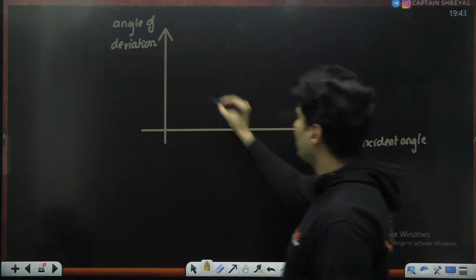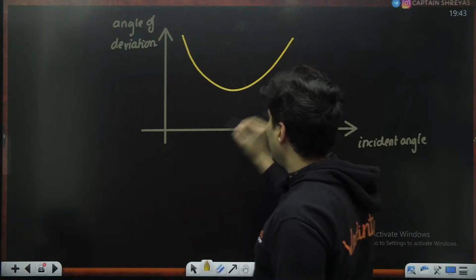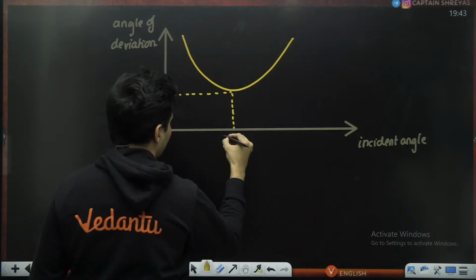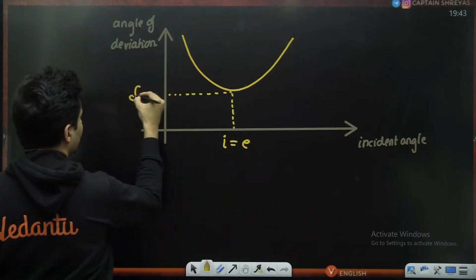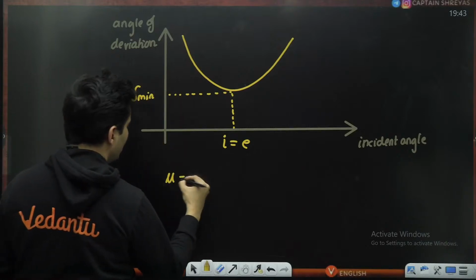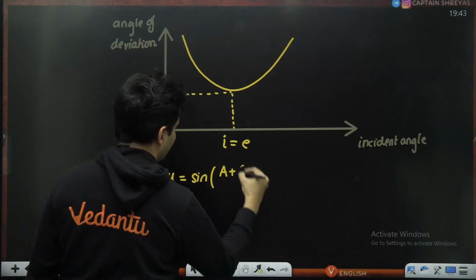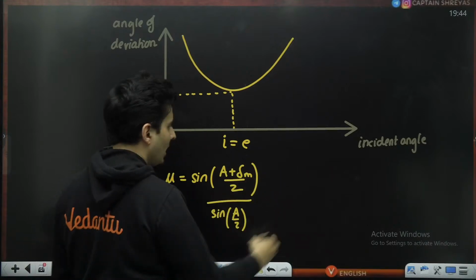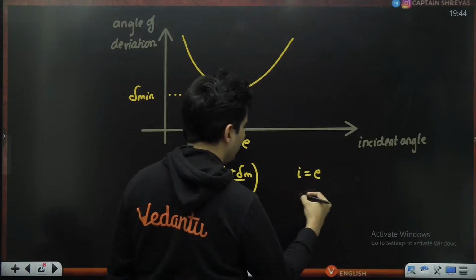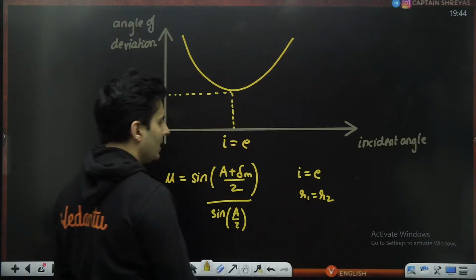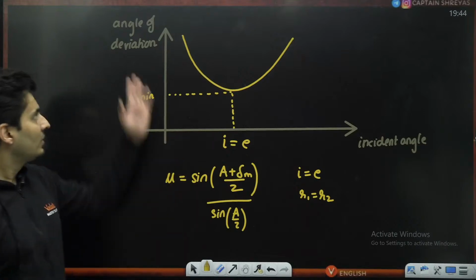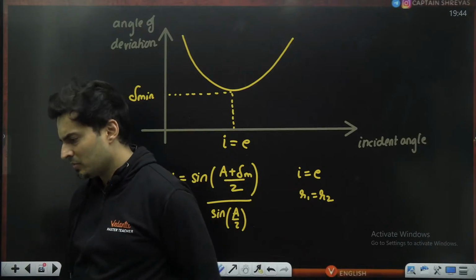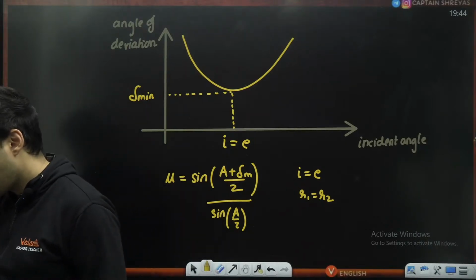So it goes like this. And this one here, particularly, happens when angle of incidence is equal to angle of emergence. This is your minimum deviation, and mu is equal to sine of (A plus minimum deviation) by 2, divided by sine of A by 2. And when that happens, R1 is equal to R2. All these things happen at minimum deviation. So this is another important graph in optics which you should remember. There is no other graph which you need to know.